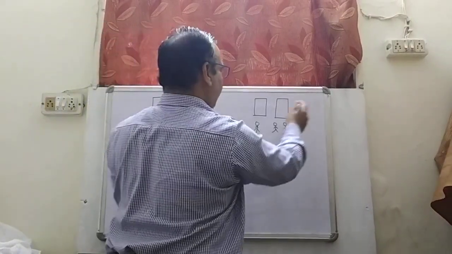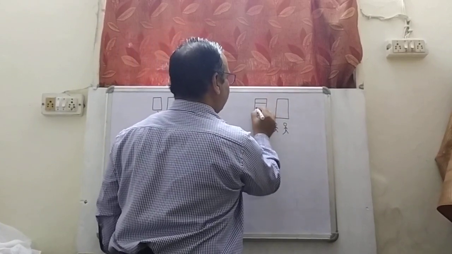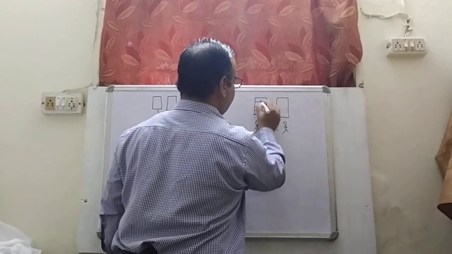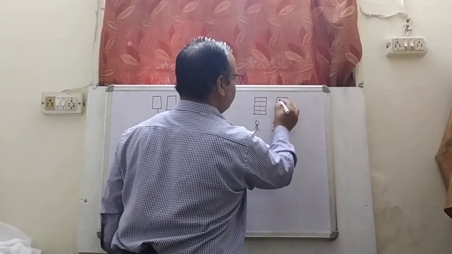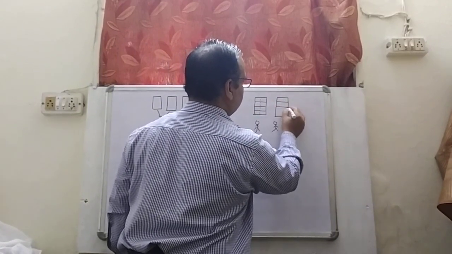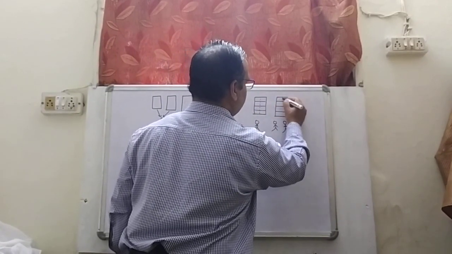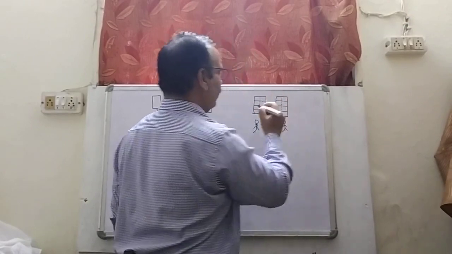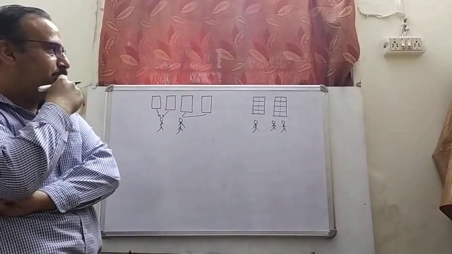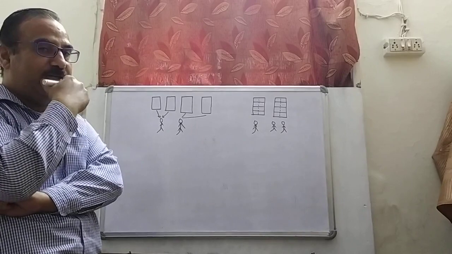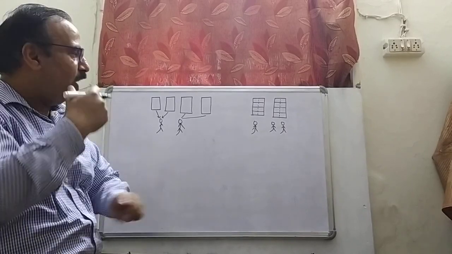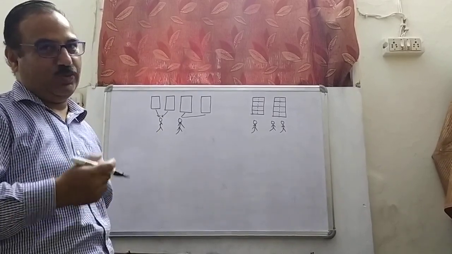Suppose you open the chocolate and you find that type of structure in it. Suppose like that. And you want to share it equally. Now how can you share these equally?